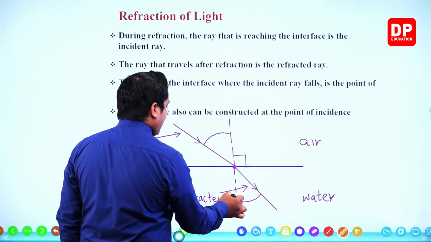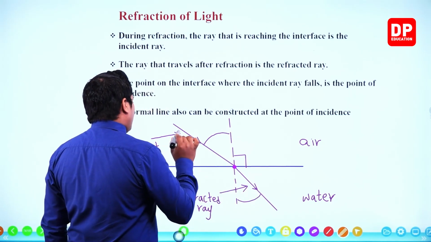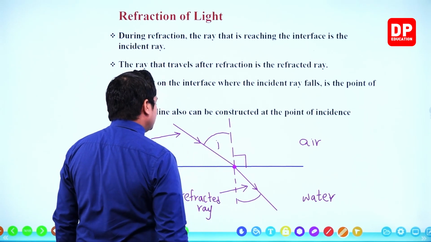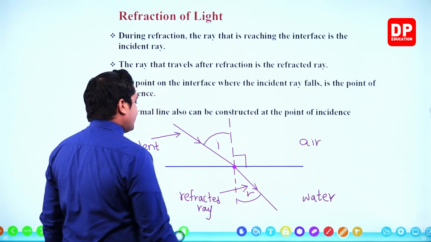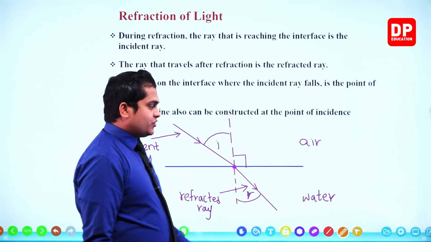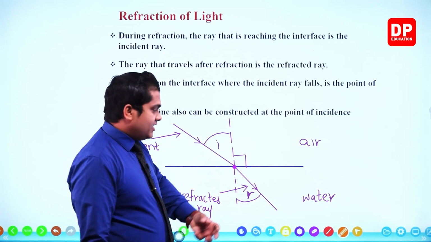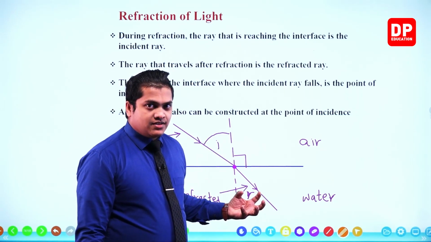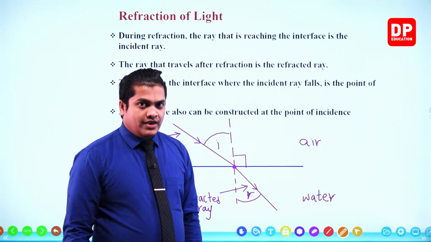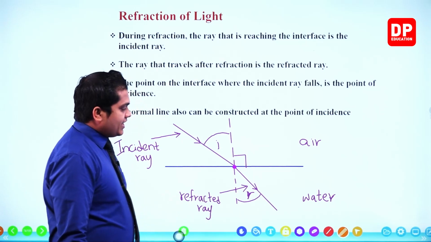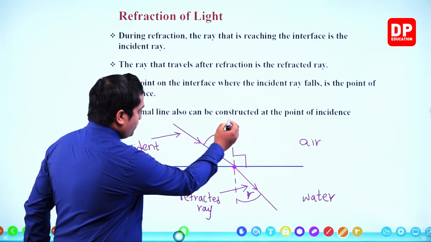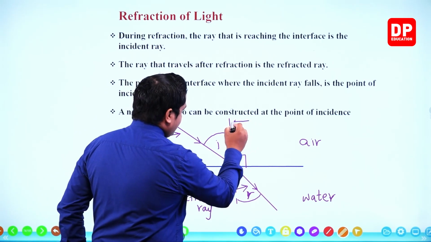Like in the same way where we discussed reflection, here also you can observe two different angles: the angle between the incident ray and the normal, and the angle between the refracted ray and the normal. This is the incident angle, and this is the refracted angle, or the angle of refraction. So these factors can be identified within a refraction.